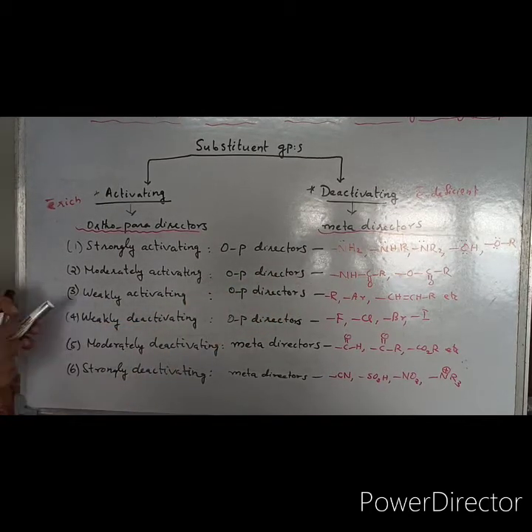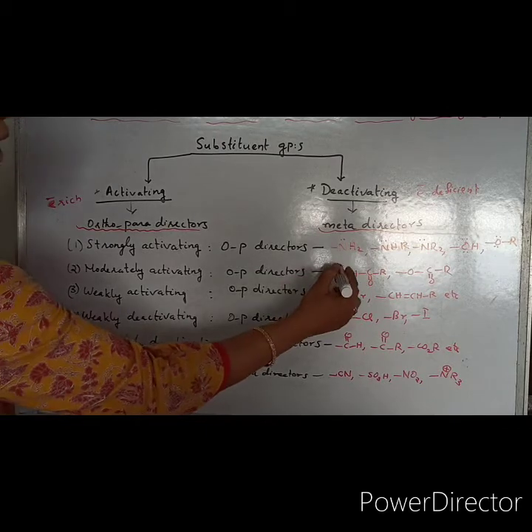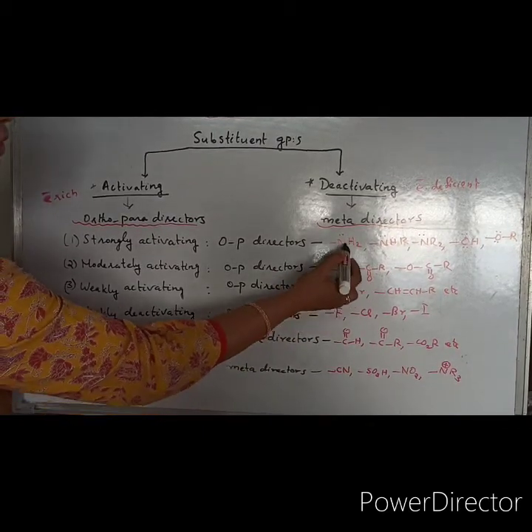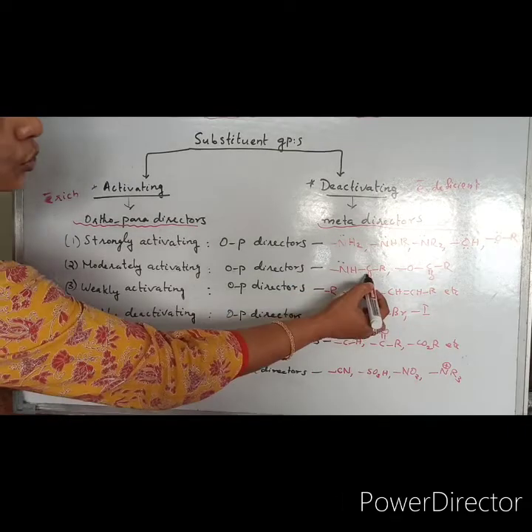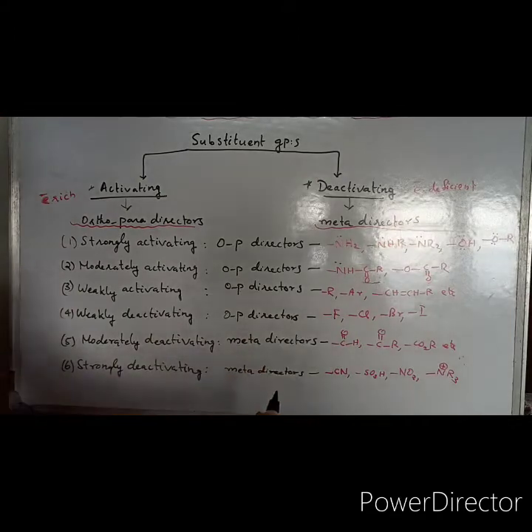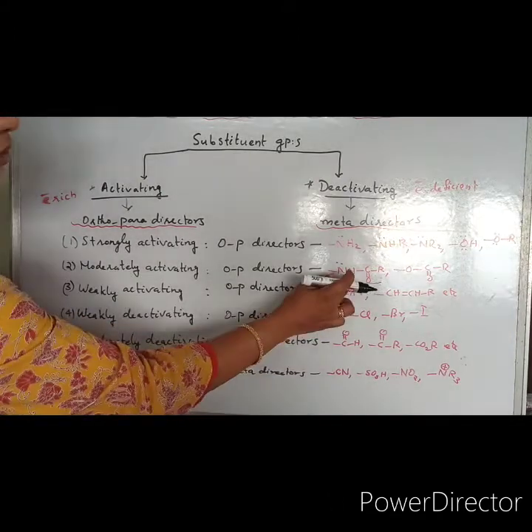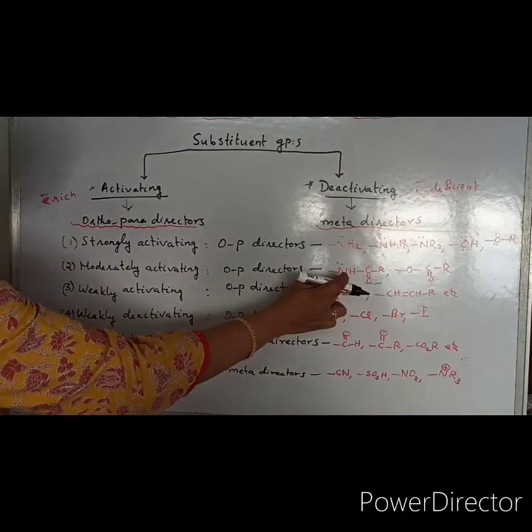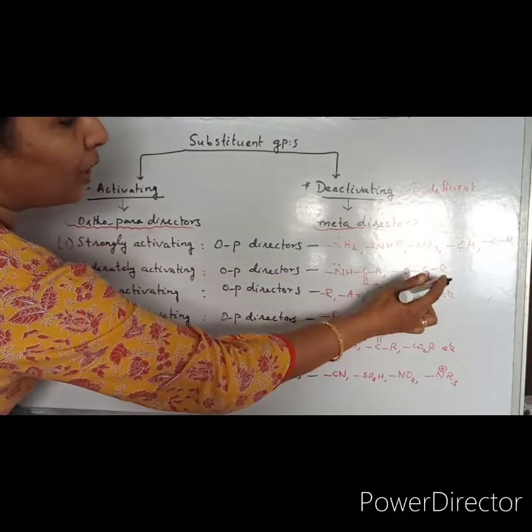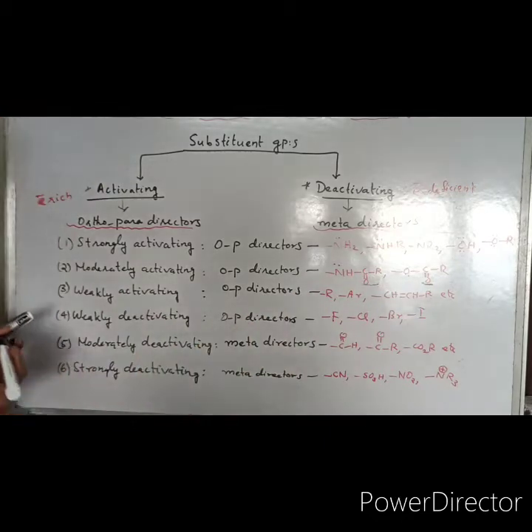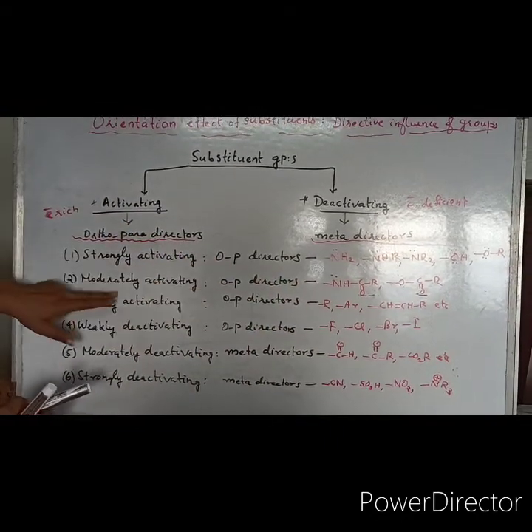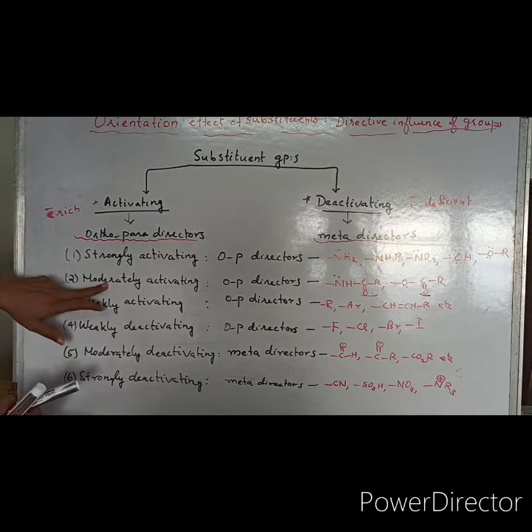So examples for such groups are NHCOR, amide group. The activity is somewhat less because this NH is attached to CO group, which is somewhat having minus I effect. So that's why activity is somewhat reduced. So that is moderately activating group. Here also this is like OR only, but you have a ketone group over here which is electron deficient. So that is why activity is somewhat reduced, so it comes under the category of moderately activating groups.